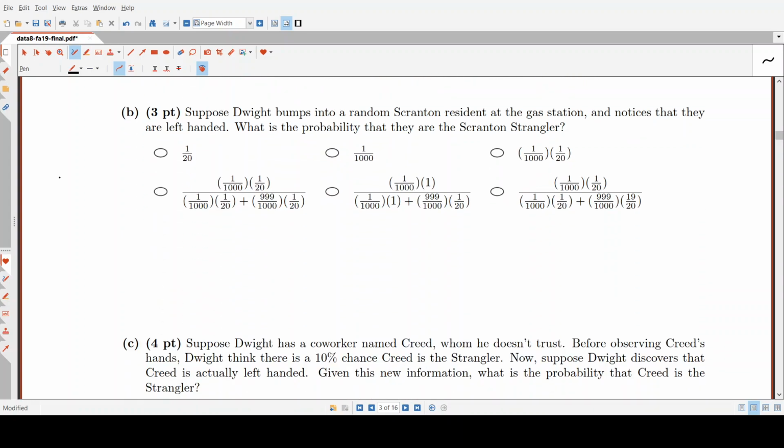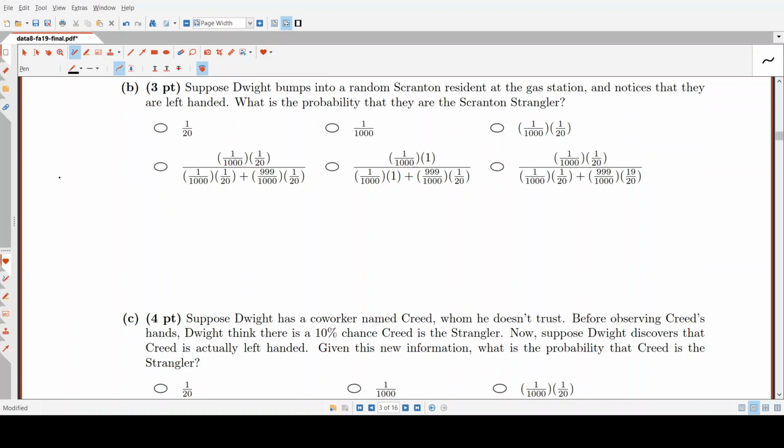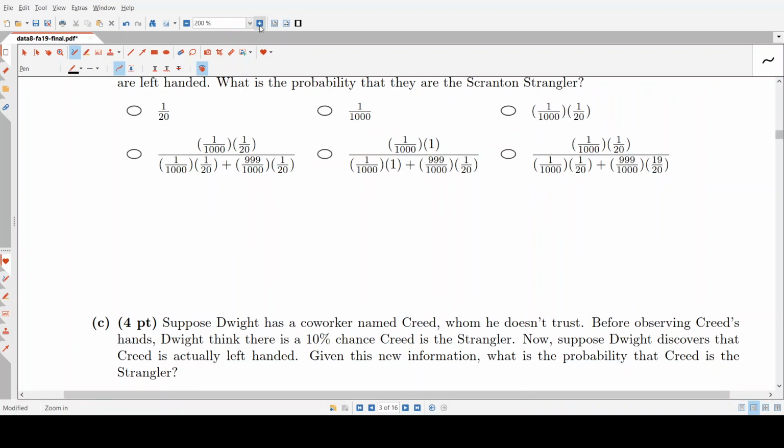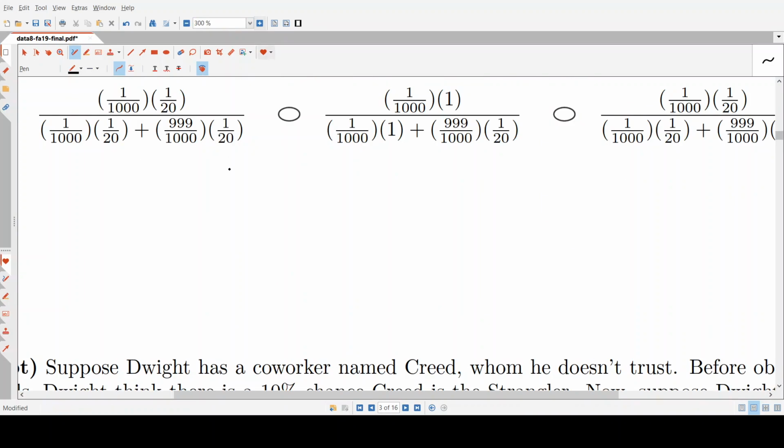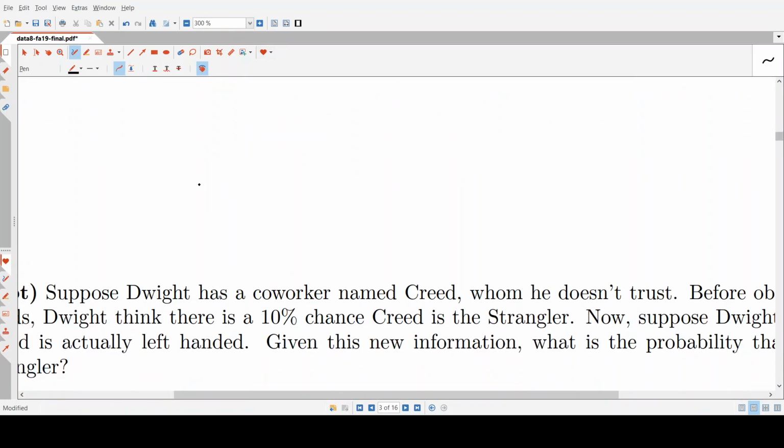Okay, so part B. Suppose Dwight bumps into a random Scranton resident at the gas station and notices that they are left-handed. What is the probability that they are the Scranton Strangler? So here, we are given that the person is left-handed, and we want to know the probability that they're the strangler. In order to do this, let's draw a tree diagram.